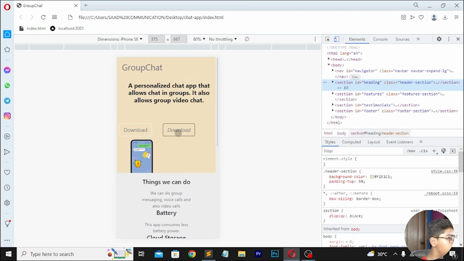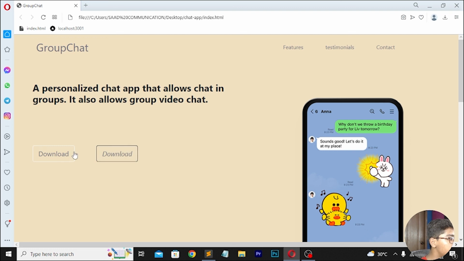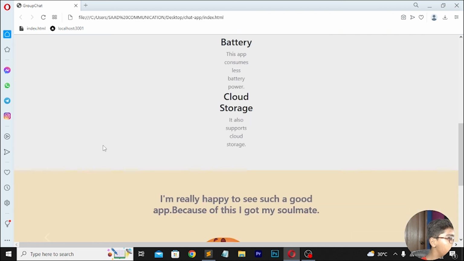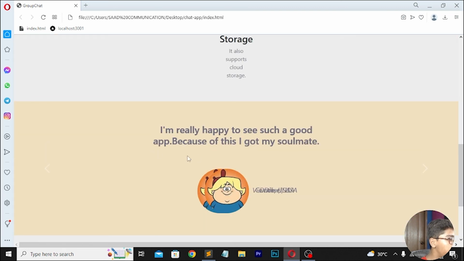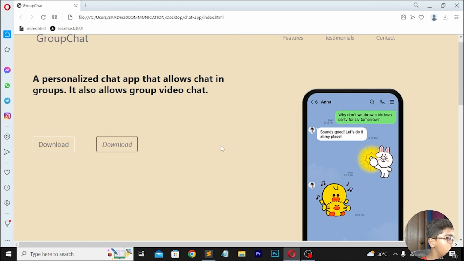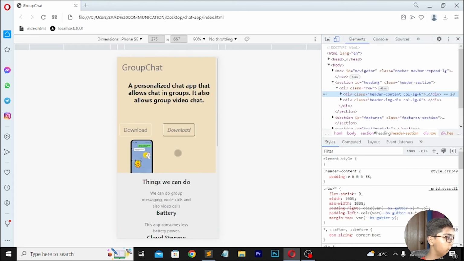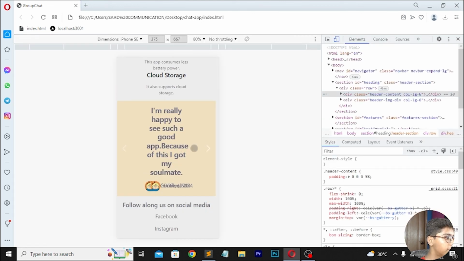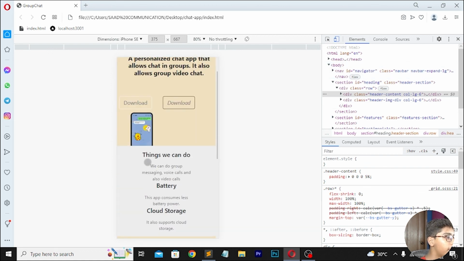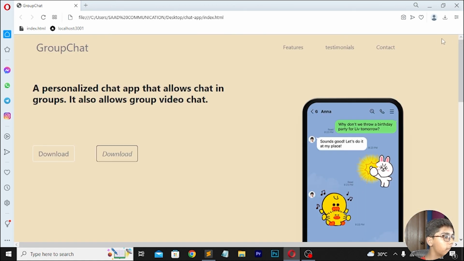You can see all these things we are getting, the buttons and the things like I was just showing you. Then the download button is coming here, and all the social media icons and this section is also coming. So this was our responsive chatting app UI which we have built using Java. And you can see we are getting one slider also here, and we are getting it responsive also. This was our amazing chatting app which we have built using Java.